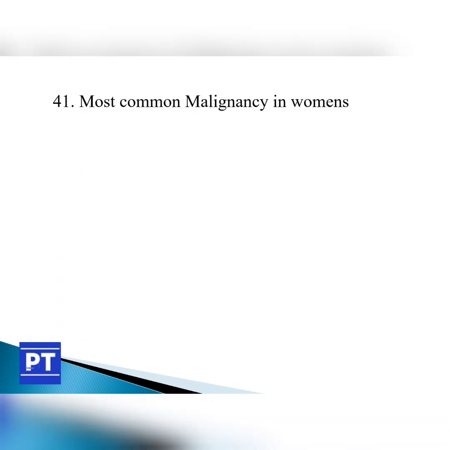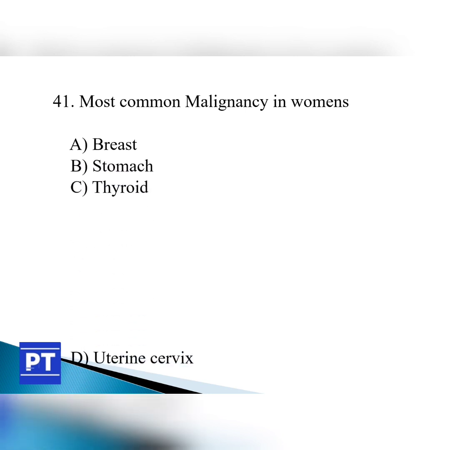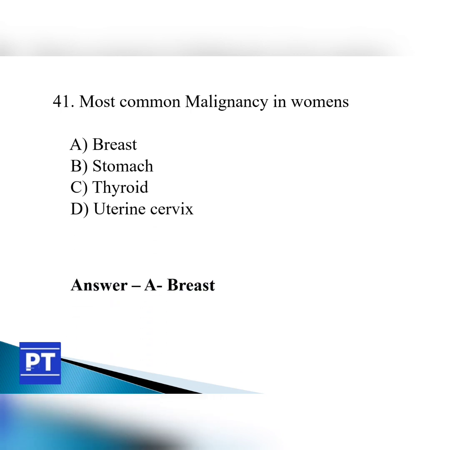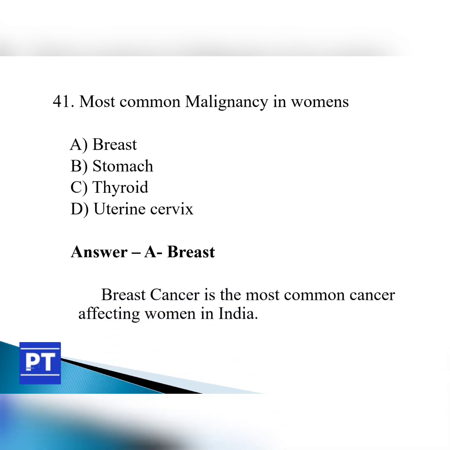Question number 41. Most common malignancy in women. Option A breast, option B stomach, option C thyroid, and option D uterine cervix. The answer is option A breast. Breast cancer is the most common cancer affecting women in India.